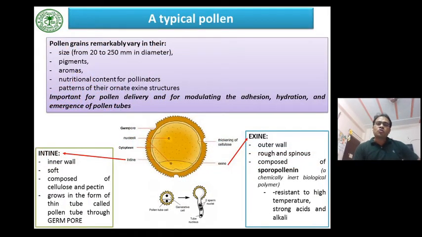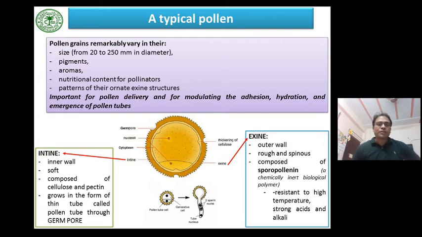So let us know about a typical pollen. Pollen grains remarkably vary in their size, pigments, aromas, nutritional content for pollinators, and patterns of their ornate exine structures, and all these structures are important for pollen delivery and for modulating the adhesion, hydration, and emergence of pollen tubes.